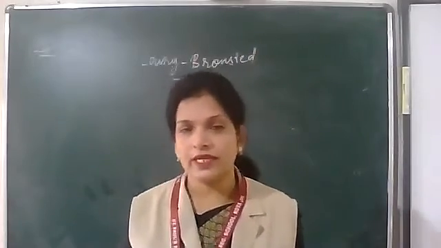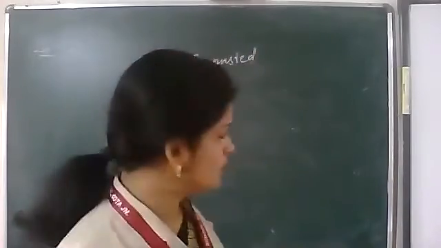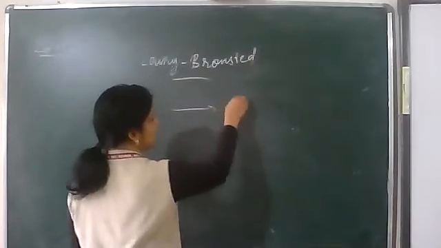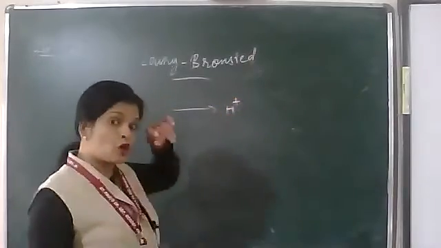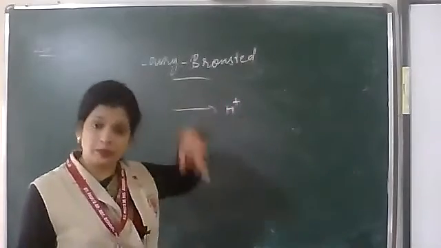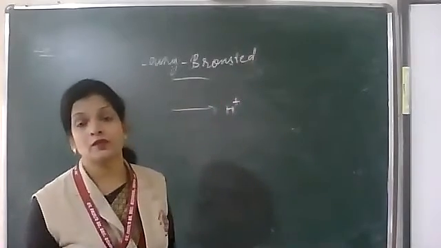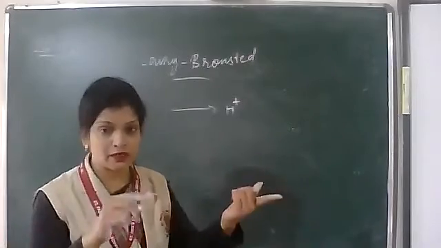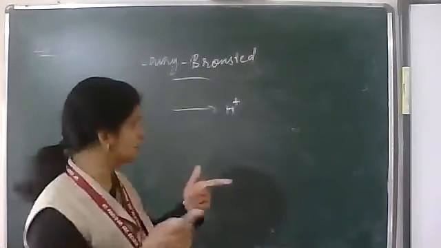Any species which can give H plus ion is a Bronsted acid, but the species which can accept that H plus ion is called a Bronsted base. In terms of H plus: H plus giving, H plus taking.